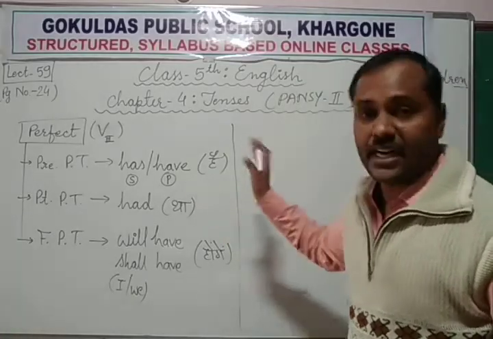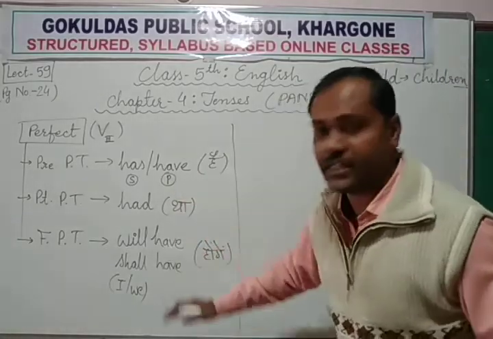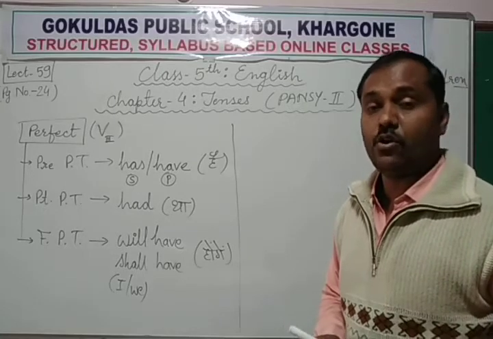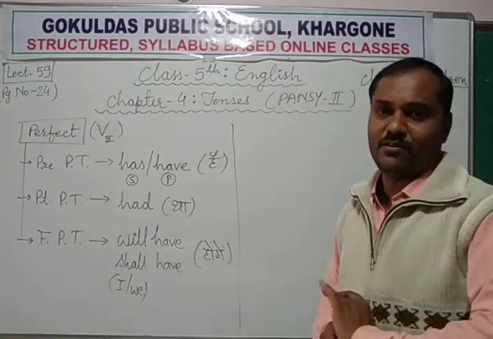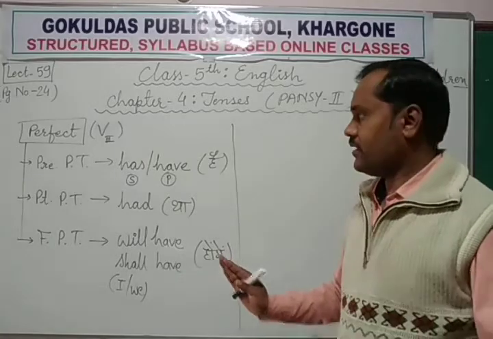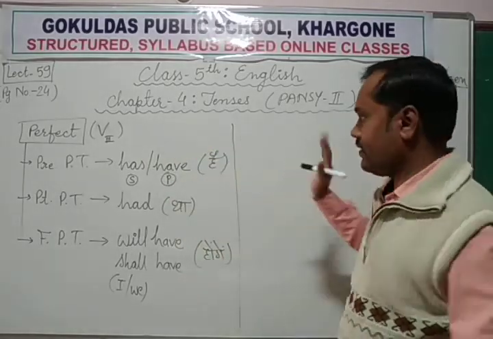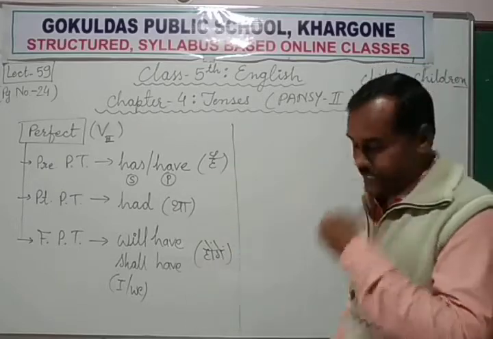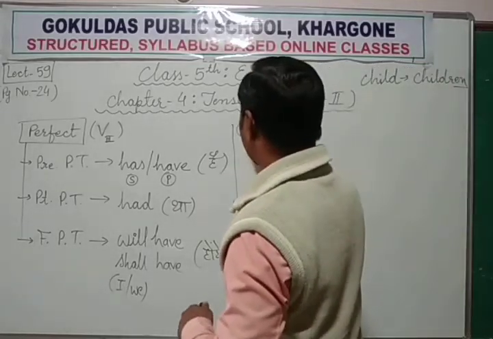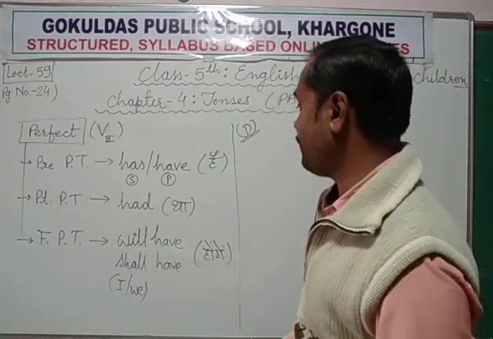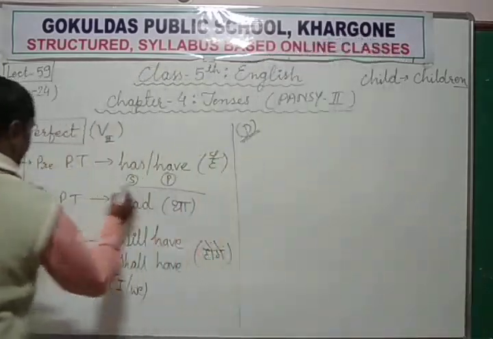And same way in continuous tense, in all three continuous tenses, whether it is present, past or future, you always use the ing form of the verb. That is common. Here what is common? Verb's third form is common. Okay, so in this exercise D, we are going to use the perfect tense, but which perfect tense?